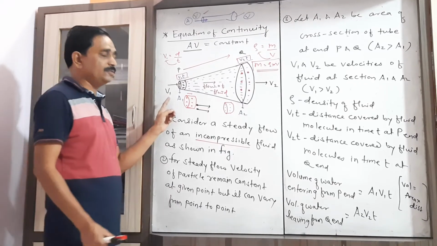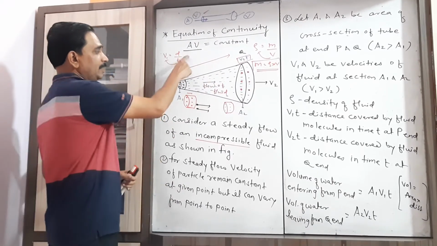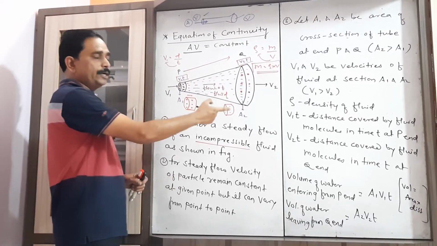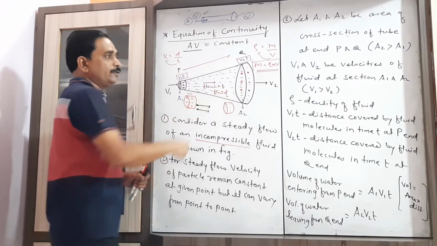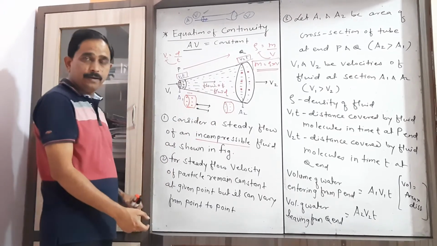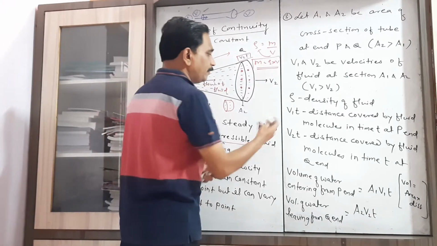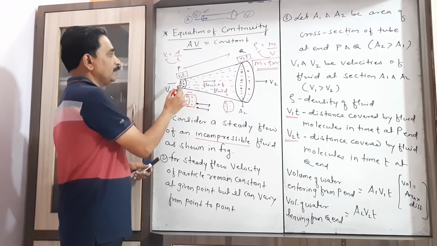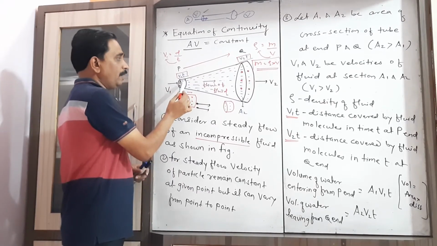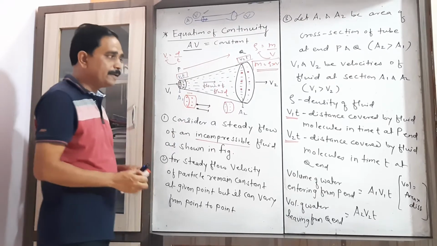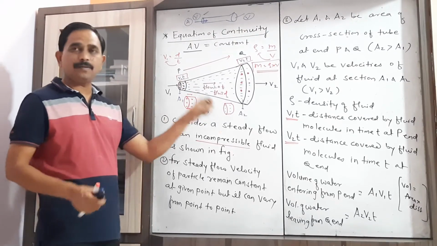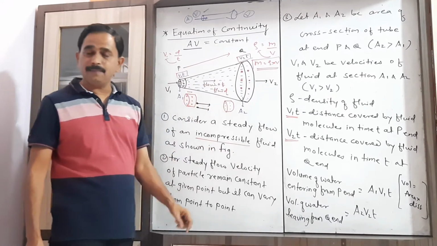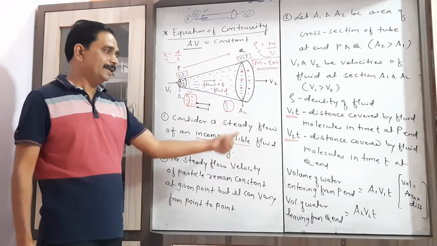Then consider the things which are needed to obtain this relation: A1, A2, the areas of cross section at two ends, v1, v2, the velocity of the fluid at two ends, and rho, the density of the fluid. Now consider the distance covered by the fluid molecules when they move from one point to another in time t, that is v1t, the distance covered by the fluid molecules at P, and v2 into t, the distance covered by the fluid molecules in time t at Q.